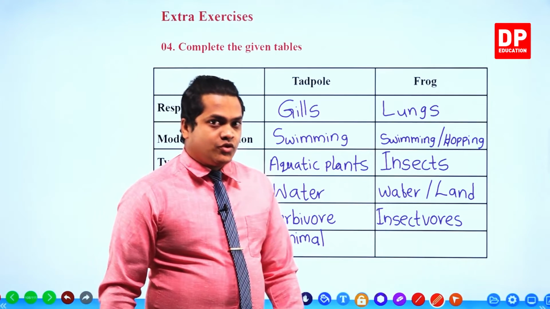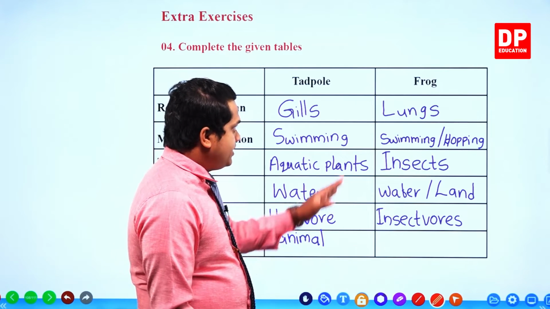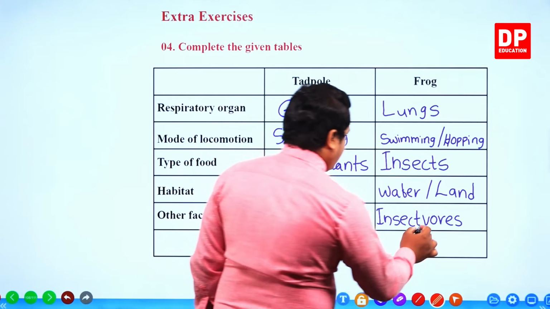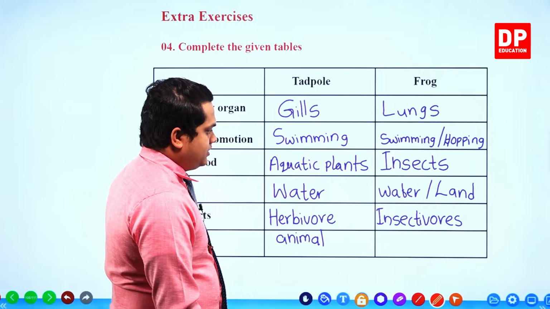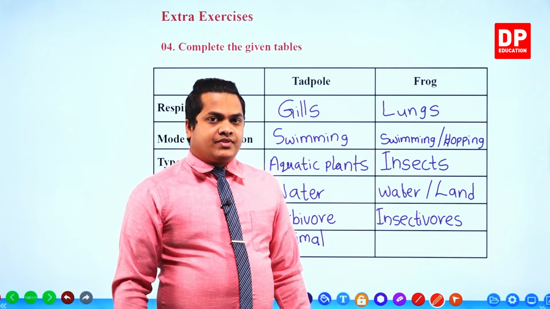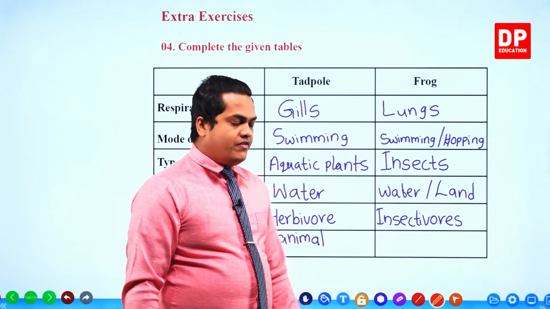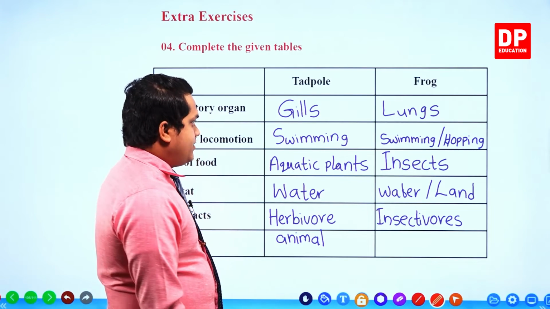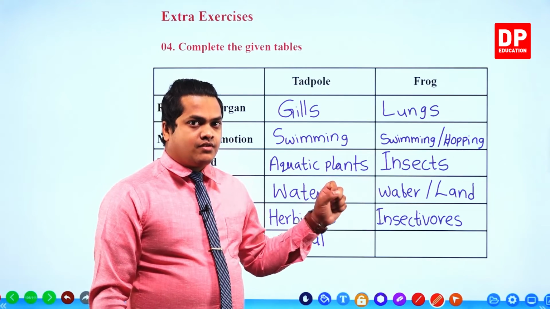So here, other facts: tadpole is a herbivore animal and frog is insectivorous. Insectivorous, the I is missing, so you have to mention this thing. Insectivorous means this organism is going to feed on insects. But however, tadpole is a herbivore animal. Okay, then these are the features between tadpole and a frog.